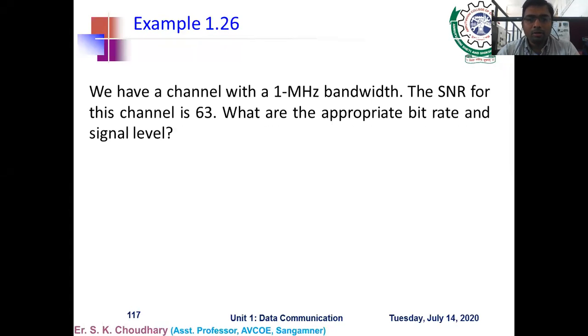So solve this problem. It is a very simple problem. We have a channel with 1 megahertz bandwidth. The SNR for the channel is 63. What are the appropriate bit rate and signal level? So here you have to find out two unknown parameters. First is bit rate, second one is the signal level. And it is a noisy channel because SNR is given. So anyone solve it?